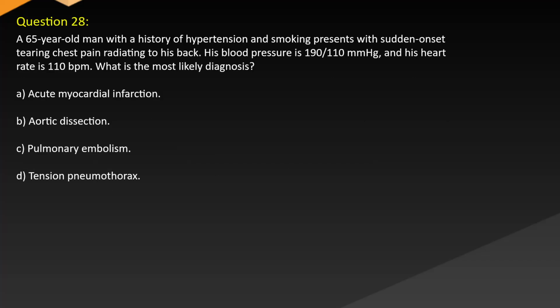Question 28. A 65-year-old man with a history of hypertension and smoking presents with sudden onset tearing chest pain radiating to his back. His blood pressure is 190/100 mmHg and his heart rate is 110 bpm. What is the most likely diagnosis? A. Acute myocardial infarction. B. Aortic dissection. C. Pulmonary embolism. D. Tension pneumothorax.